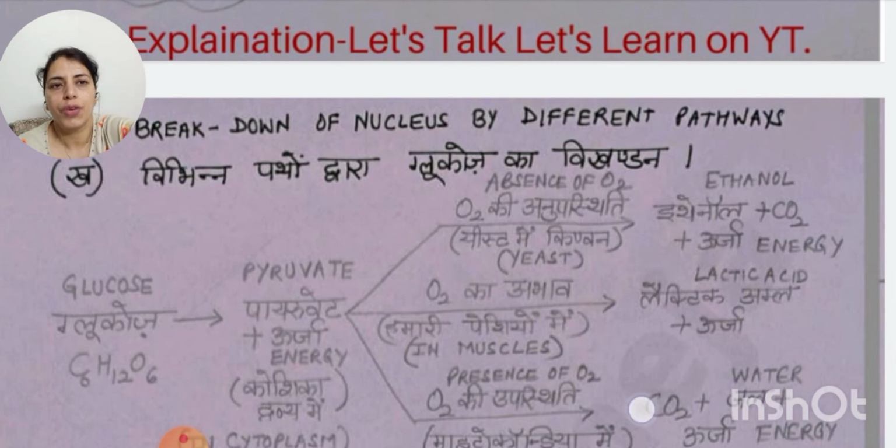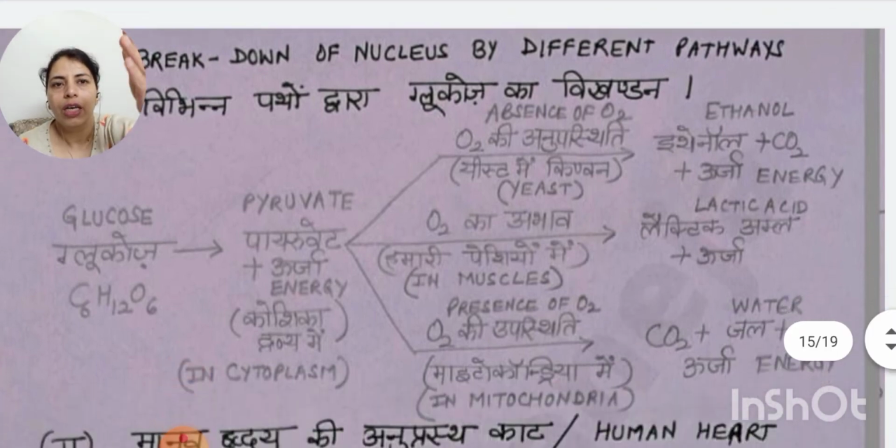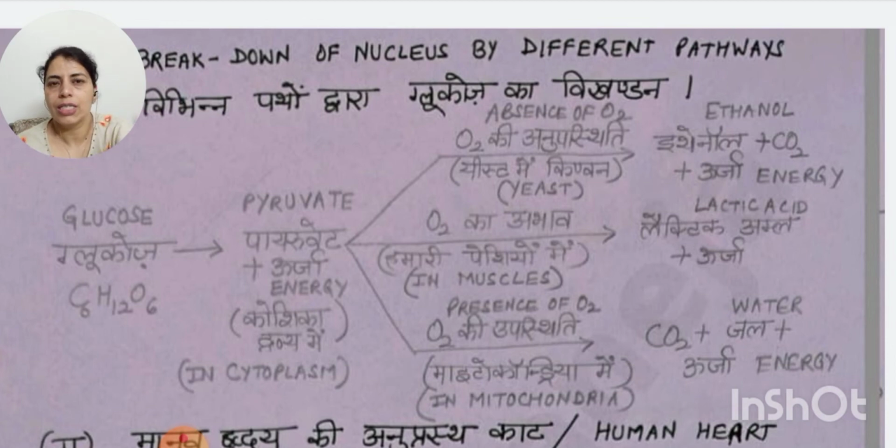Next is how the glucose gets broken down. What are the various ways? So this flow chart is important. Glucose first gets converted to pyruvate and some amount of energy is released. This takes place in the cytoplasm, but the process is completed in the mitochondria. Here in the last flow you can see that in mitochondria, this takes place in all the cells of living organisms. In the presence of oxygen, glucose is completely broken down and CO2 and water are formed along with 38 ATP.